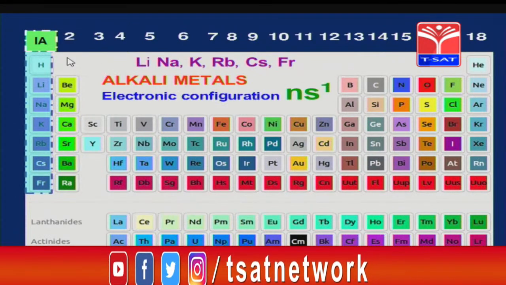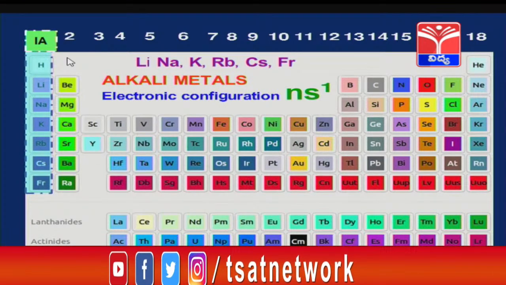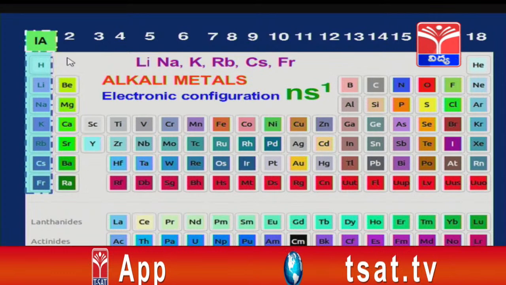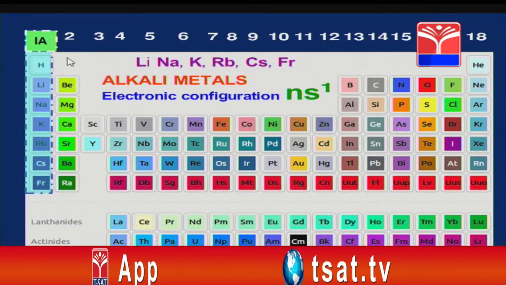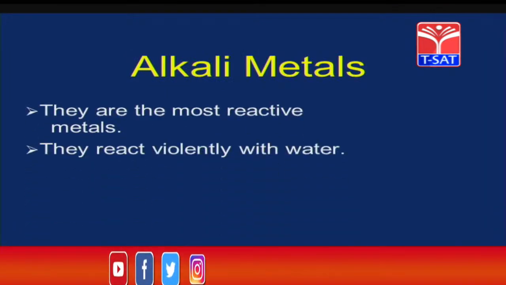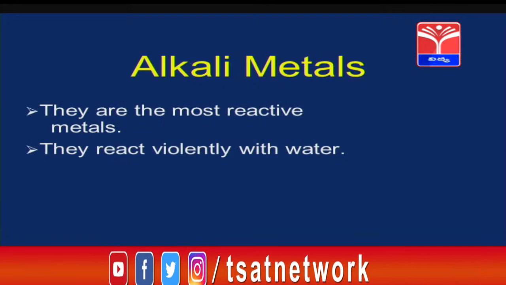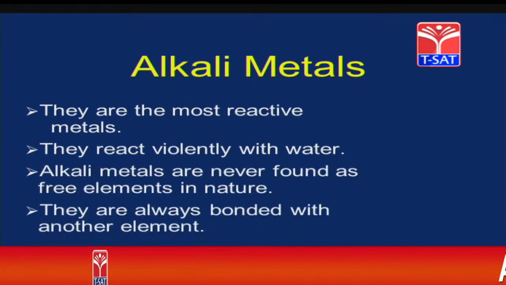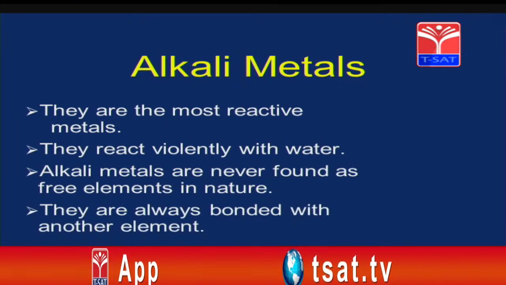What is the electronic configuration of these group elements? ns1. Here n is nothing but the principal quantum number. We can say it is the electron in the outermost orbit. Alkali metals are the most reactive metals. They react very violently with water. Alkali metals are never found as free elements in nature. They are always bound with other elements. We cannot see free elements as they are in nature.